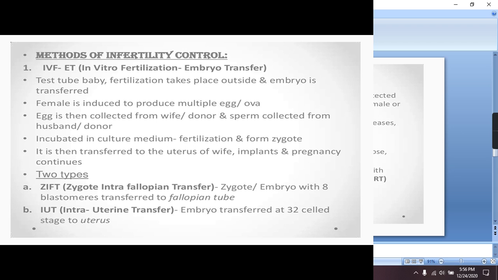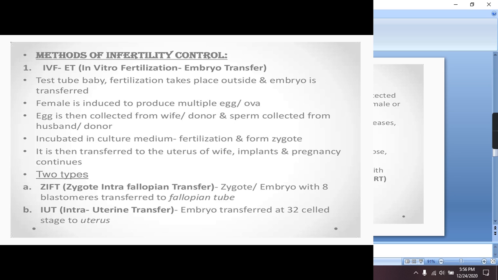There are many methods of infertility control, or you can say there are various ARTs. The first ART is IVF-ET, that is in vitro fertilization and embryo transfer. It is commonly known as test tube baby. All of you are aware of the test tube baby. Now there is a misnomer: why is it called a test tube baby? The baby is not developing in the test tube. Actually, it is the fertilization that takes place in the test tube.